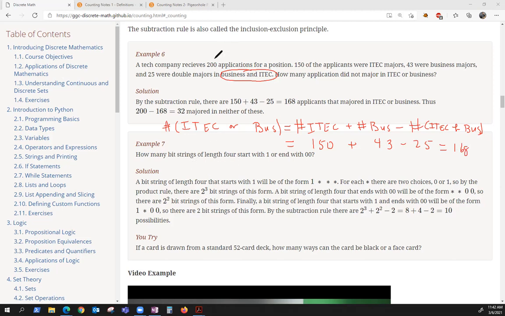And then there were 200 total applications. So 200 minus 168 will tell you the number that did not major in iTech or business. So that's how you do that one. Let's do this next one.